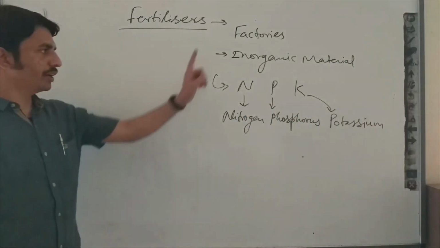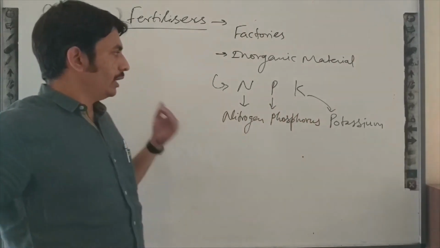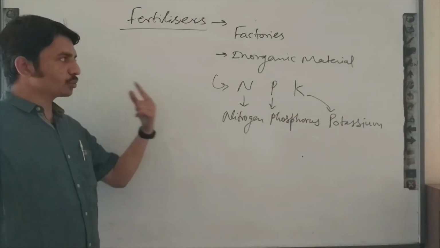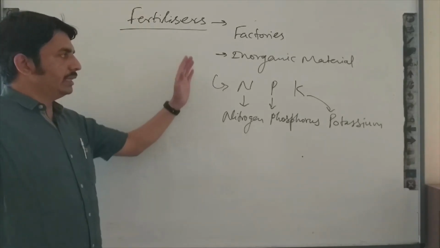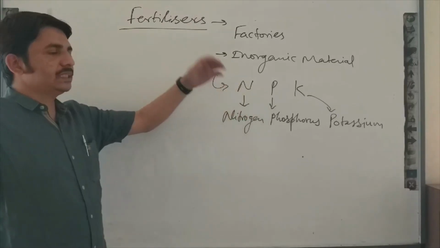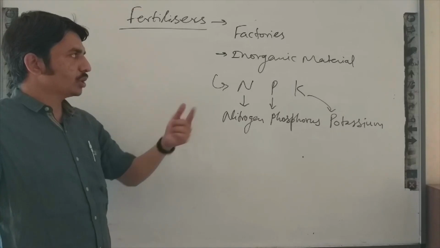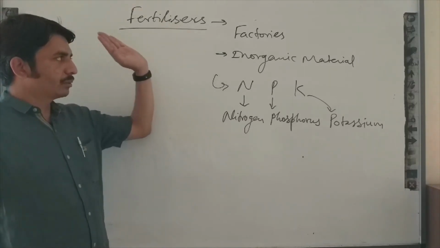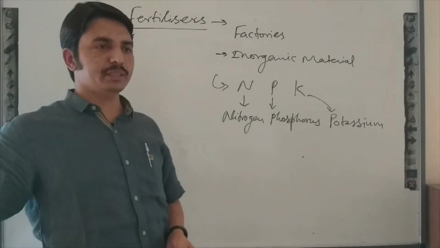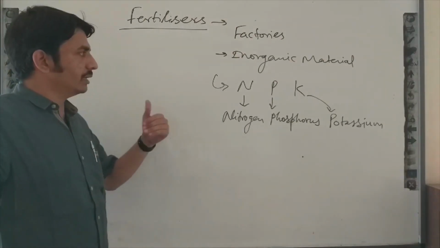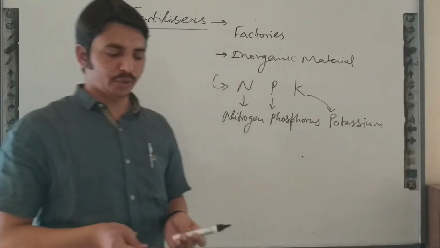If we add fertilizer in large amounts or for a continuous duration, it can decrease the fertility of the soil. So these inorganic substances decrease the fertility of the soil if we add them continuously.